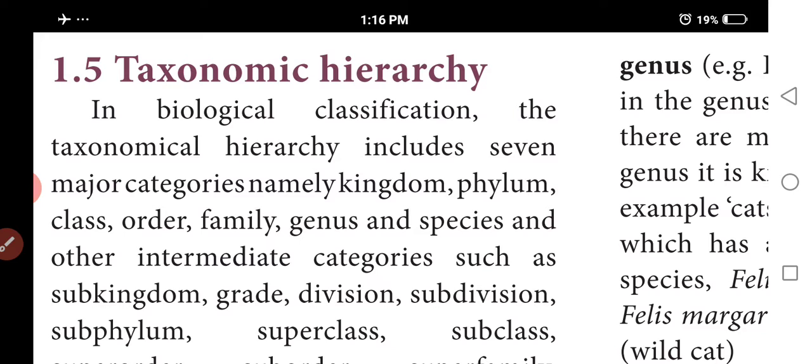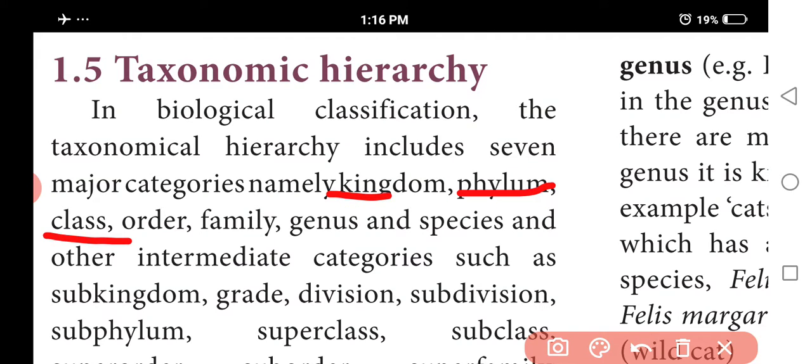First kingdom, phylum, class, order, family, genus and species. Don't write them in an alternate way, like kingdom, species, genus, no. It is not like this. You must write in order: kingdom, phylum, class, order, family, genus and species.